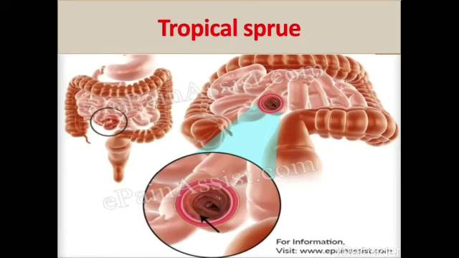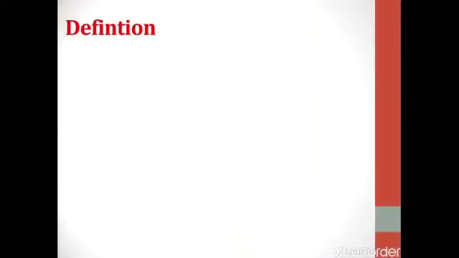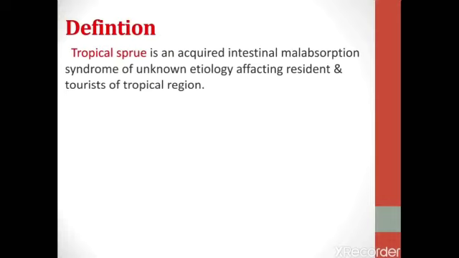The other cause of primary malabsorption is tropical sprue. What is the definition of tropical sprue? Tropical sprue is an acquired intestinal malabsorption syndrome of unknown etiology affecting residents and tourists of tropical regions.